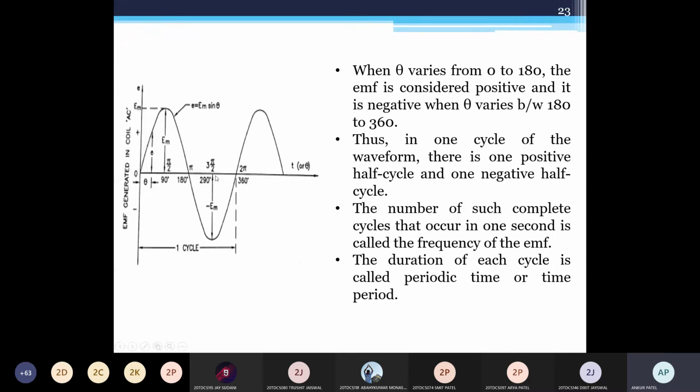At 270 we have maximum cutting of flux, so here we have maximum EMF but negative, as the EMF changes its direction. That's why we have a minus sign. At 360, the coil and magnetic field are parallel, so there is no cutting of flux, so 0.